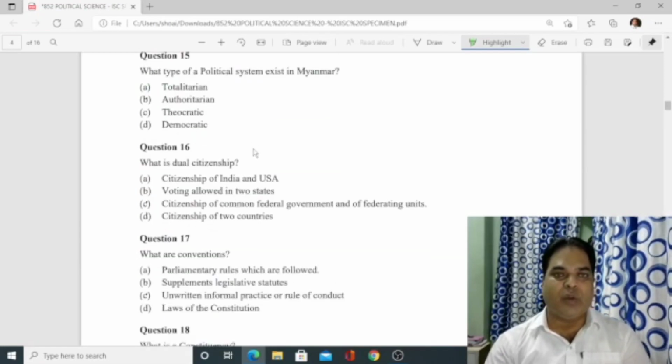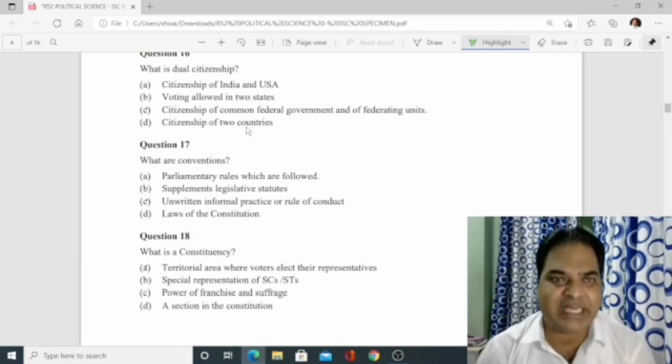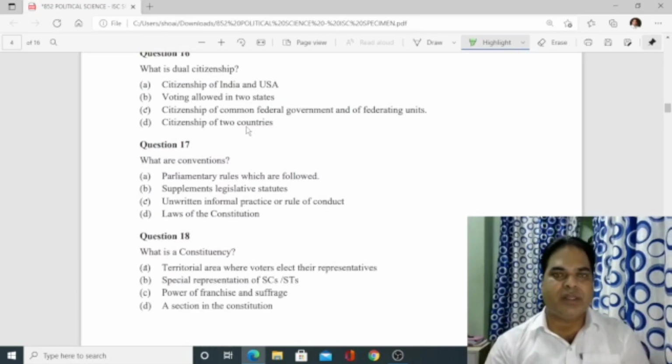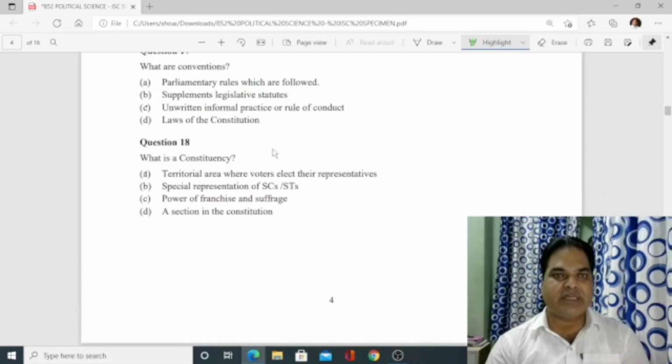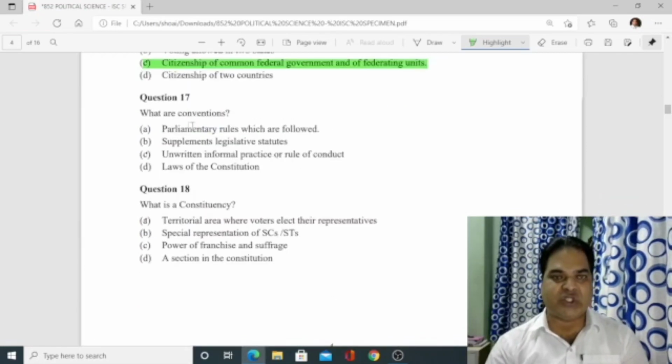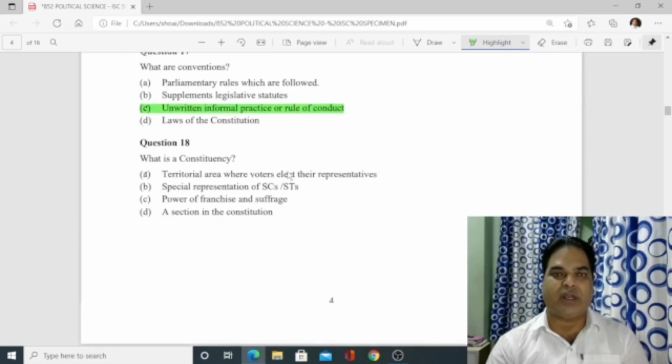Number 15, what type of political system exists in Myanmar? So it is B, authoritarian system. Number 16, what is dual citizenship? You know that dual citizenship exists in America. So the answer is citizen of common federal government and federating units. Then number 17, what are conventions? So the answer will be C, unwritten formal practice or rule of conduct.